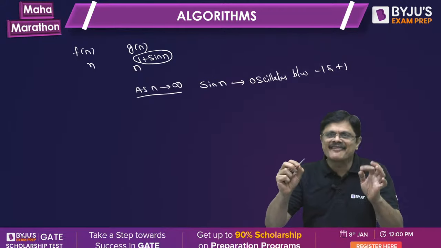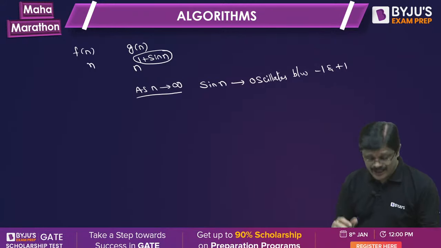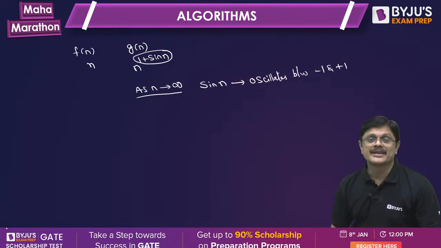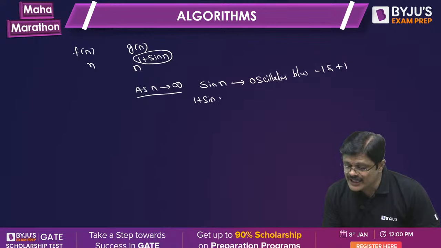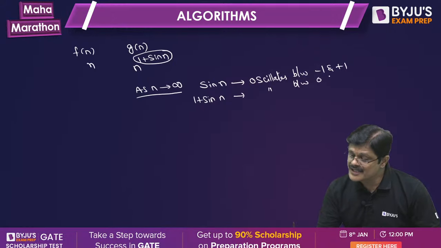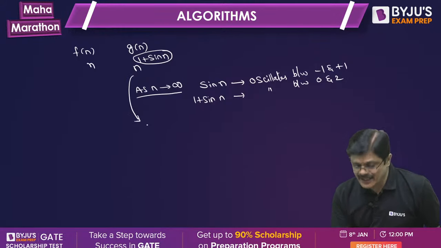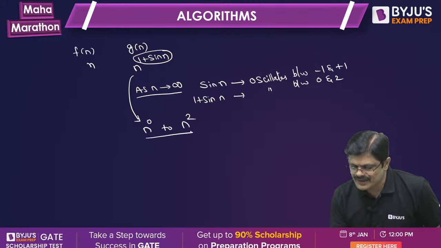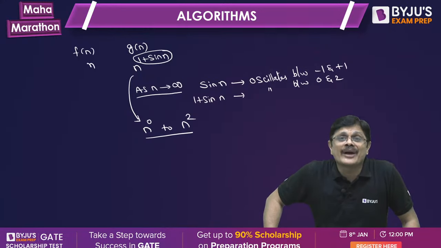It is not a static or fixed value. It is an oscillating value. So when you add 1, 1 plus sine n oscillates between 0 and 2. So g(n) will be oscillating between n to the power 0 and n squared.